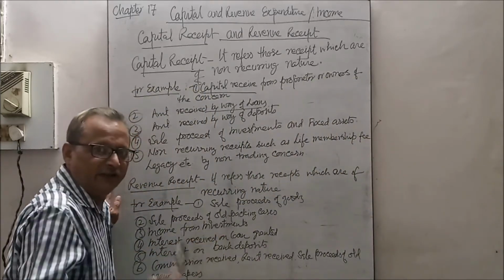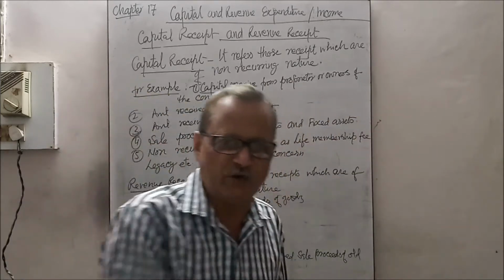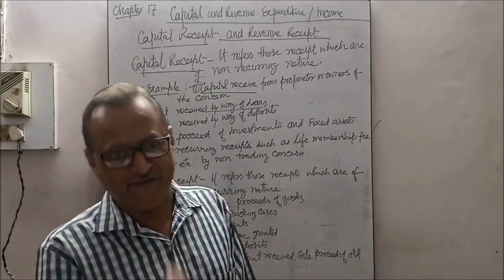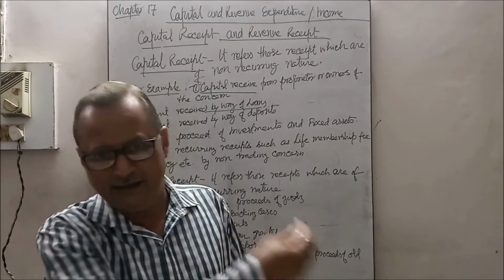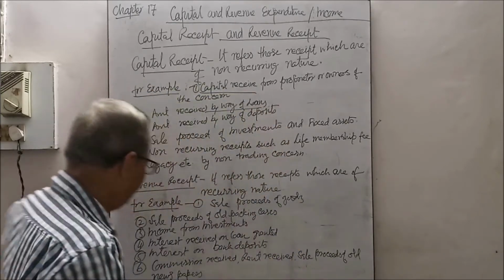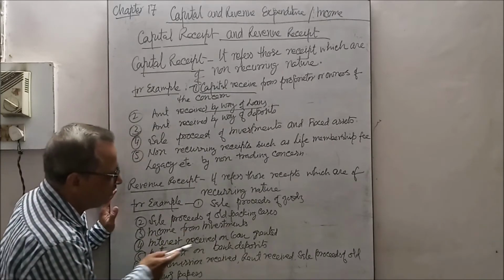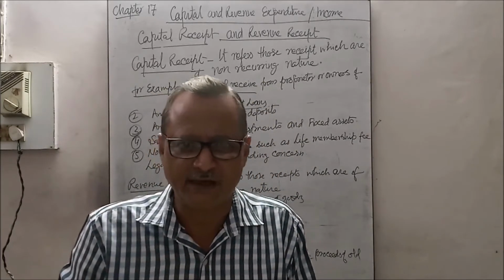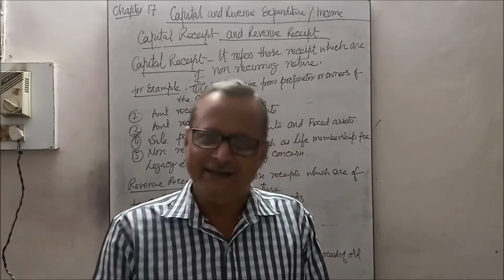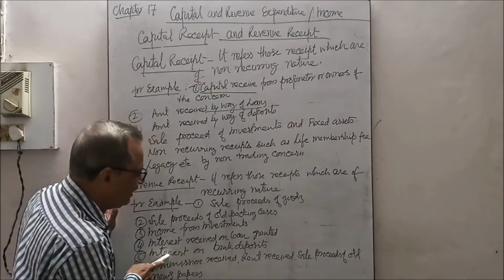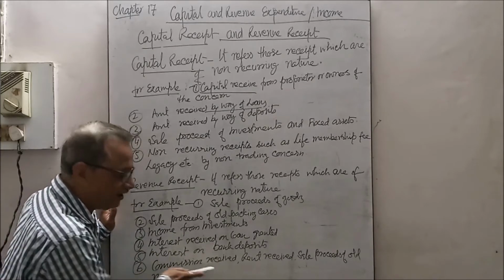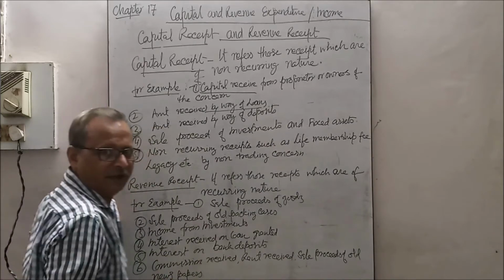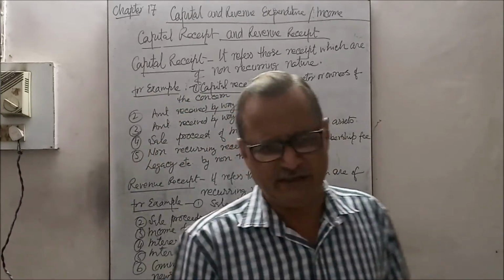Income from investment. If the business has invested in some outside securities, the interest or dividend derived on it is regularly received annually, so it is of recurring nature and a revenue receipt. Interest received on loan granted: if the firm has granted a loan to another person, the interest on that loan is also a revenue receipt. Interest on bank deposits, commission received, rent received, sale proceeds of old newspapers, this is called revenue receipt.